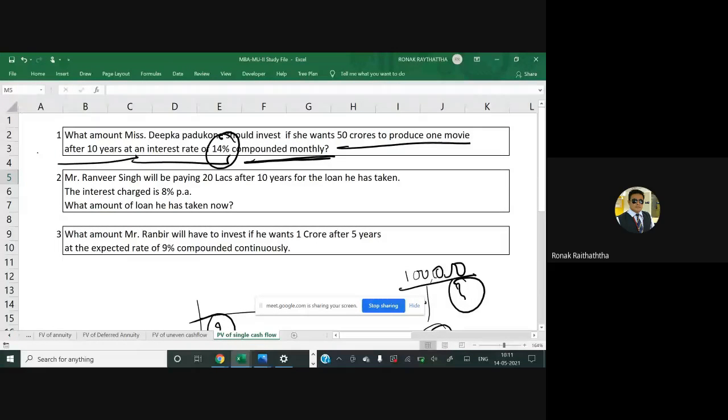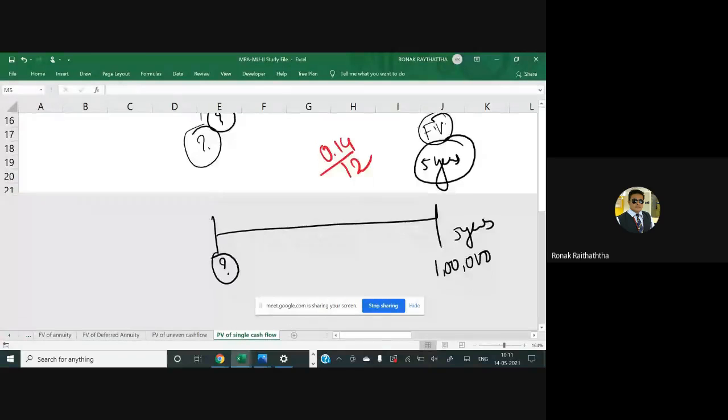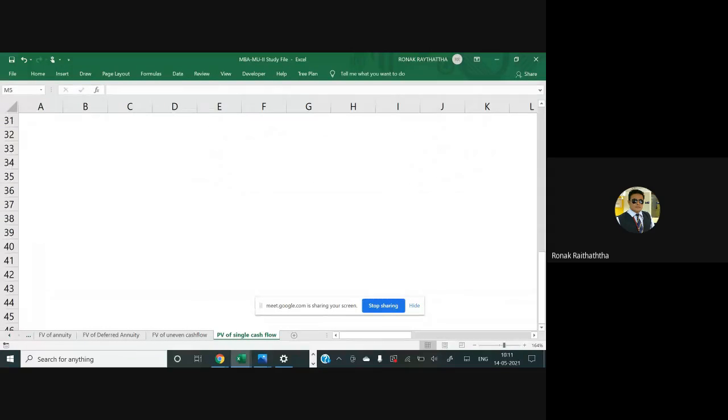Let's take the second question. So obviously Deepu has come, so we'll be taking her spouse as well now. Mr. Ranveer Singh will be paying 20 lakhs after 10 years for the loan he has taken. The interest is charged at 8% per annum. What amount of loan has he taken now? So that's a different perspective to interpret this question. It's basically the PV question only. All of us will start doing it.